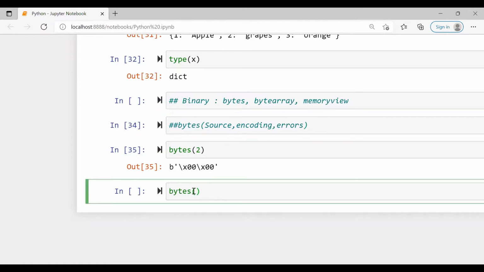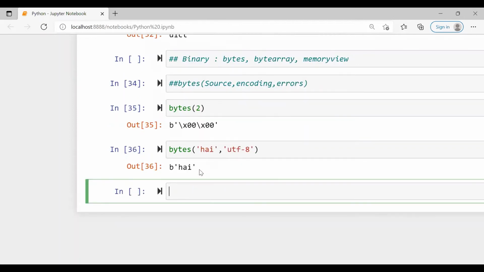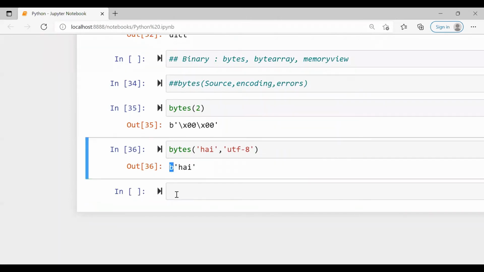So I'll take a string as hi, and the encoding system is UTF-8. We have different encoding systems, and I'll use this one. Let us see what it returns. So it has returned hi as bytes.